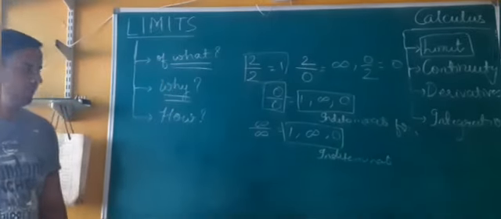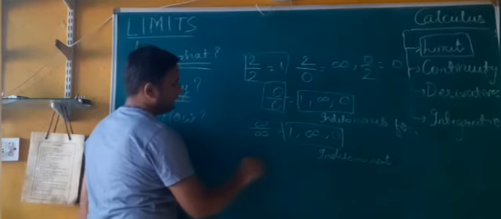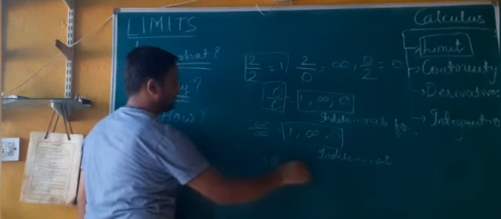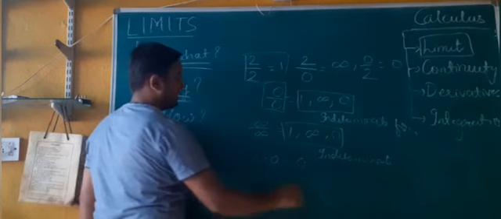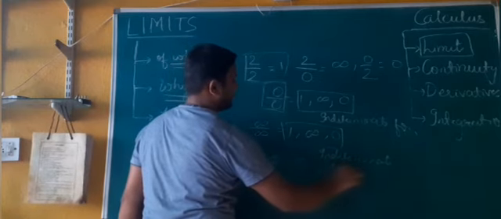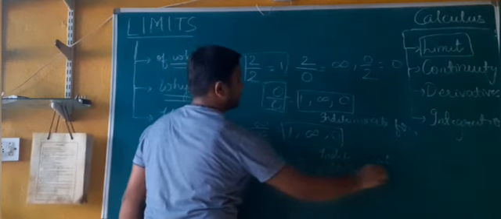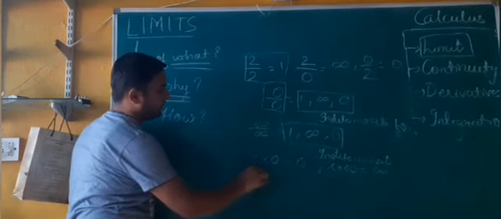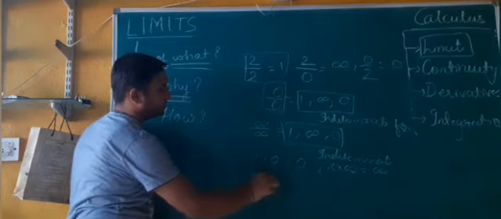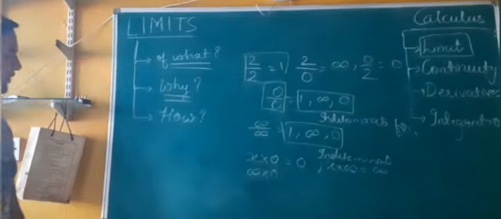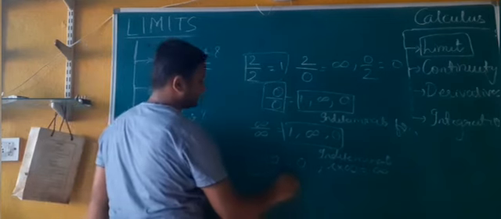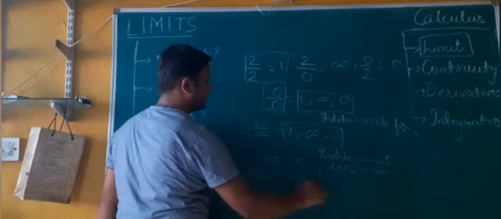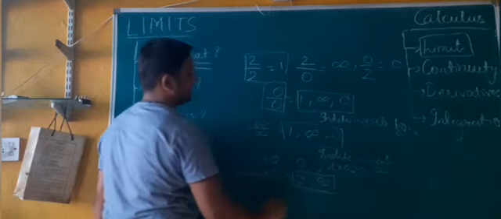Let's see one more rule, okay? Any number x, if it is multiplied by 0, what should be the answer? It should be 0. And any number x, if multiplied by infinity, what should be the answer? Infinity. Now tell me, if I am multiplying infinity by 0, what should be the answer? As per this rule, the answer should be 0, and as per this rule, the answer should be infinity, which is not possible again.